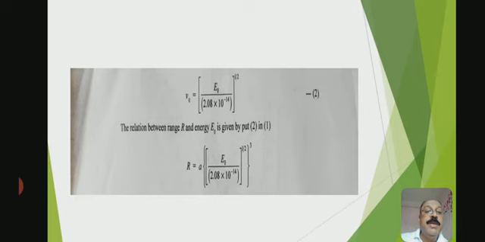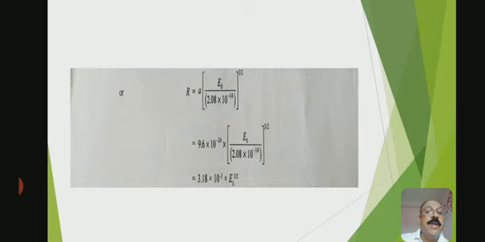The relation between the range R and the energy E naught is given by putting equation 2 in 1. We get R is equal to A into the whole bracket, E naught divided by 2.08 into 10 to the power of minus 14, to the power of 1 by 2, and the whole to the power of cube.